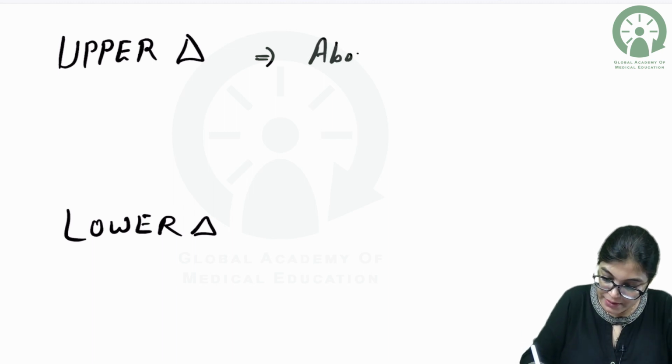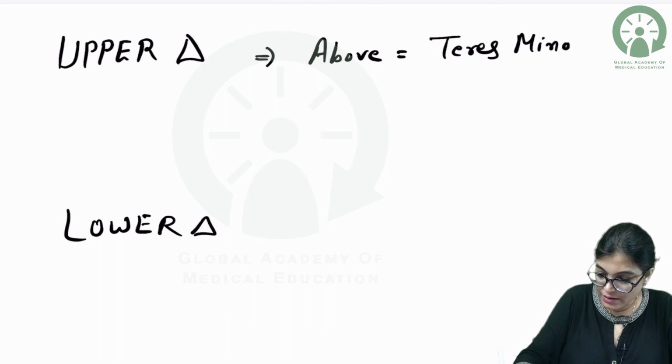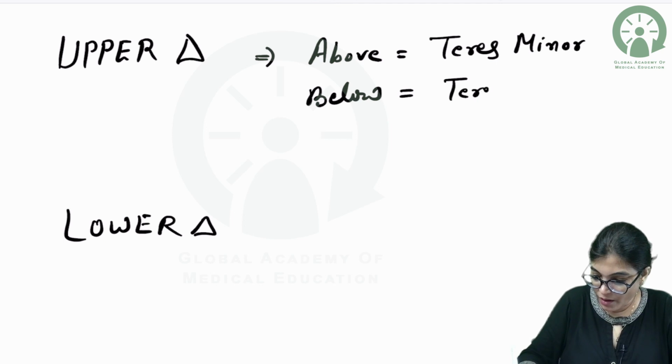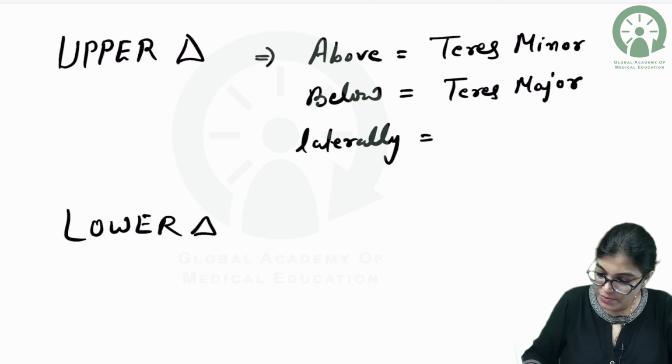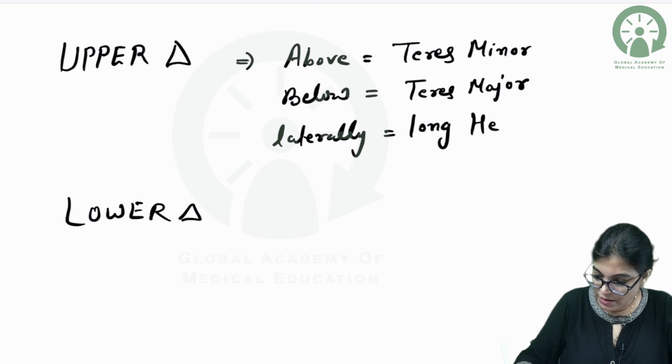above by again teres minor, below by teres major, and laterally by long head of triceps.